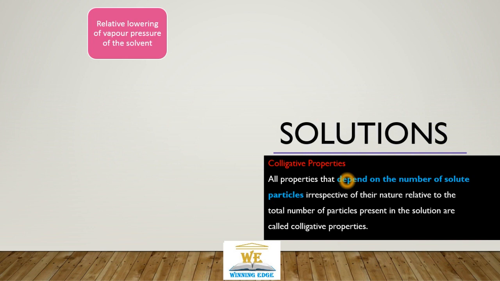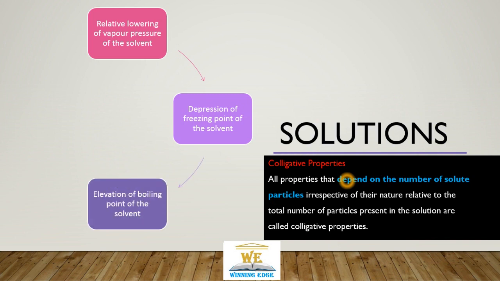Relative lowering of vapor pressure of solvent is one of the colligative properties we just saw. Depression of the freezing point of the solvent is another colligative property. Elevation of boiling point of solvents is a colligative property, and osmotic pressure of solutions is also a colligative property.